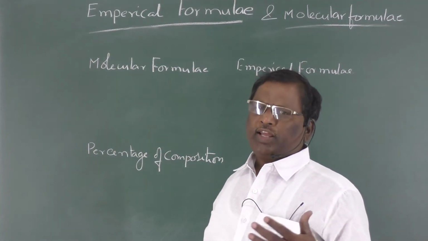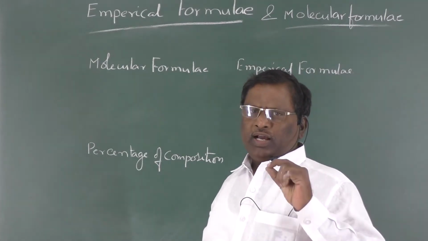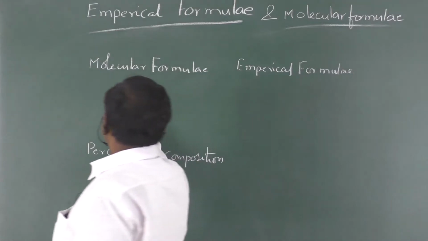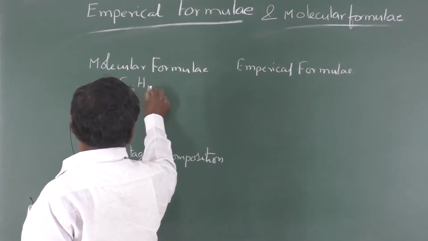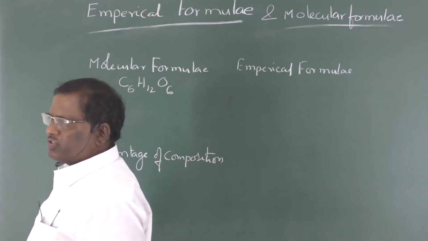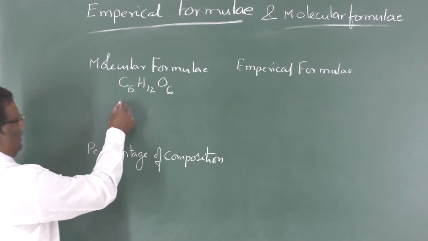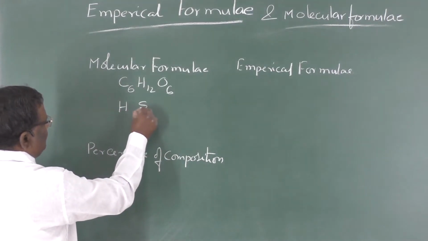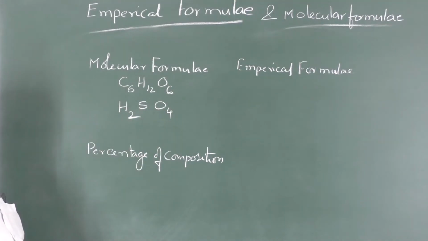For example, in glucose, carbon, hydrogen and oxygen are present in a 6:12:6 ratio, so its formula is C6H12O6. In sulfuric acid, three elements, hydrogen, sulfur and oxygen, are present, so its formula is written as H2SO4.